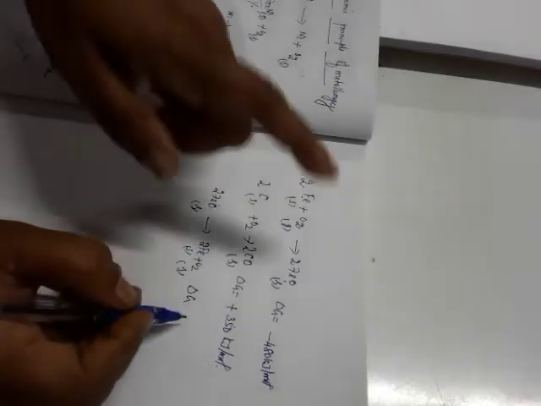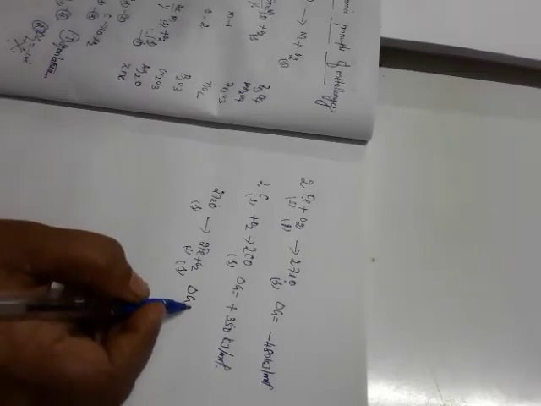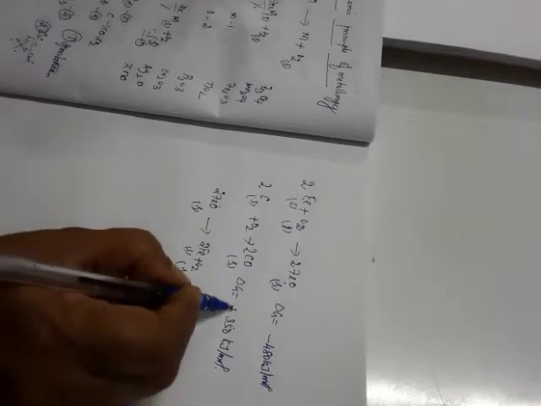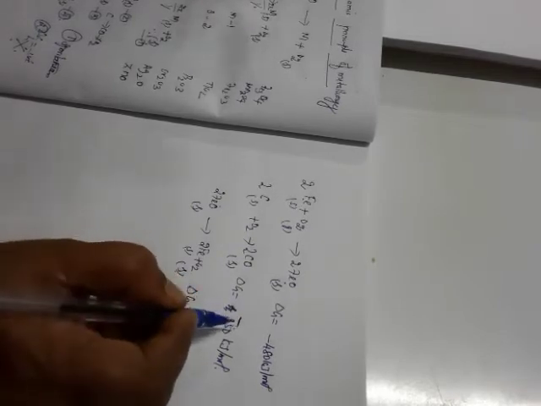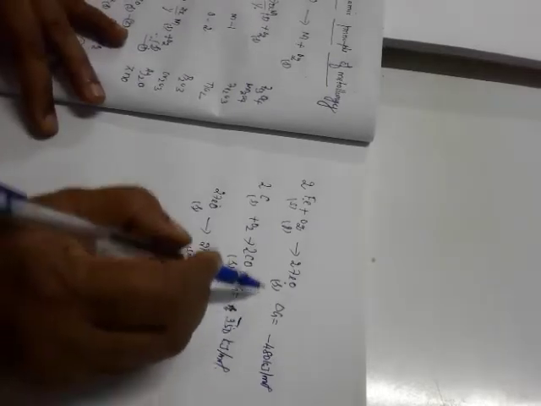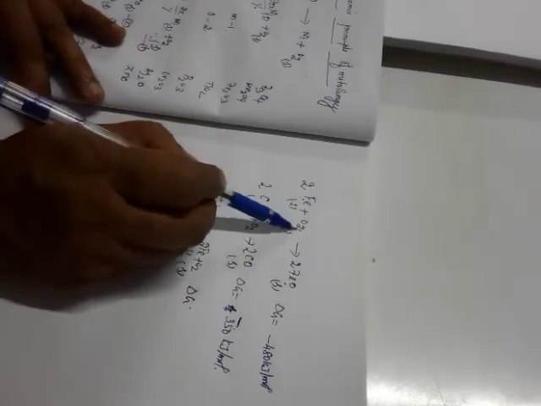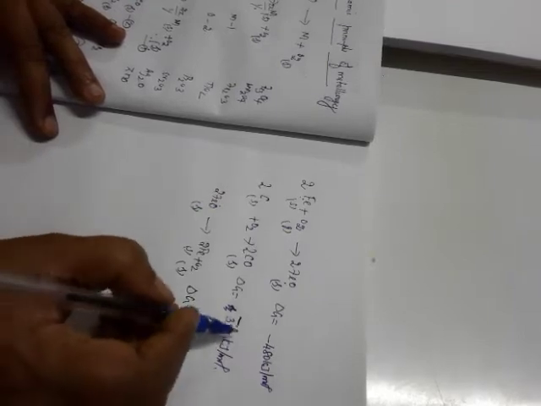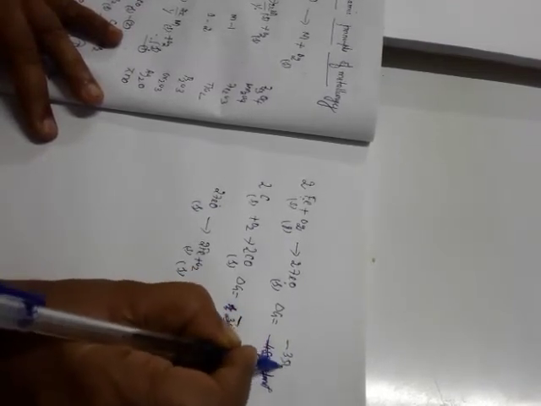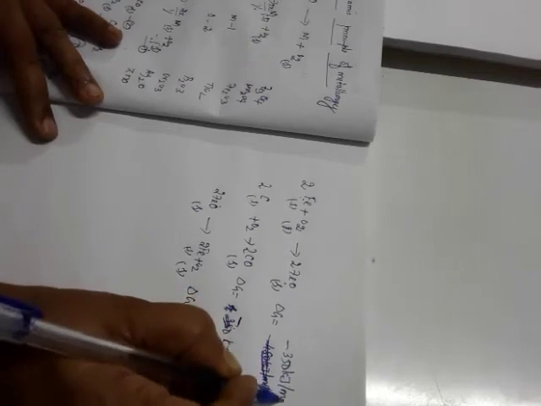If it is reversed, the delta G value is also reversed. Here 2Fe plus O2 giving 2FeO has minus 480 kilojoule per mole.